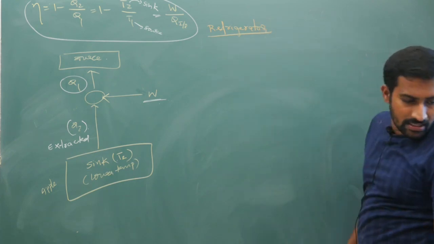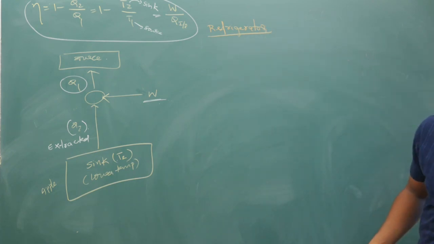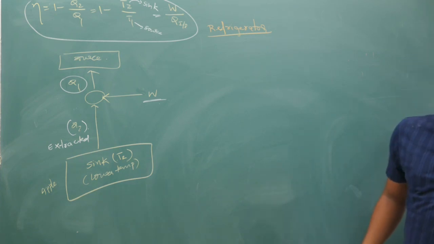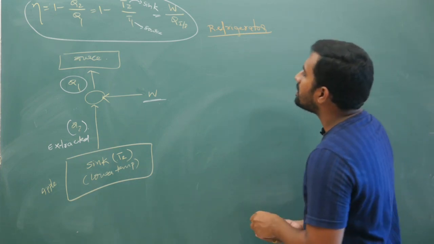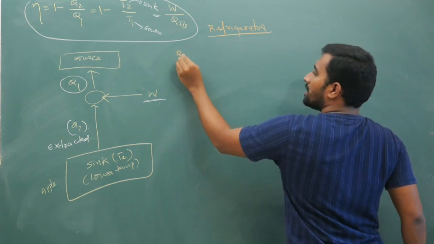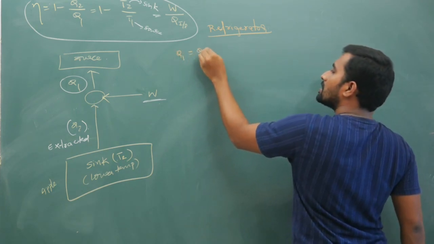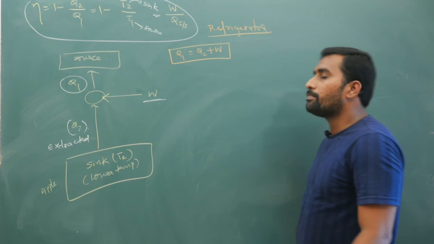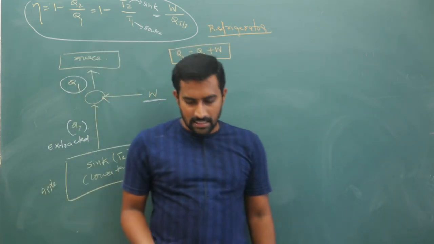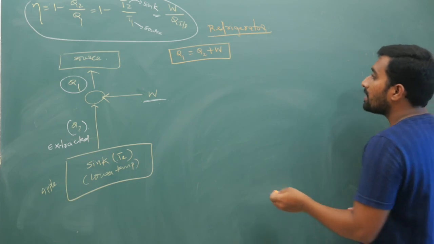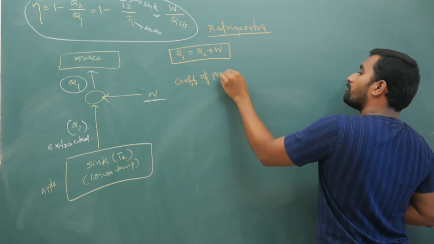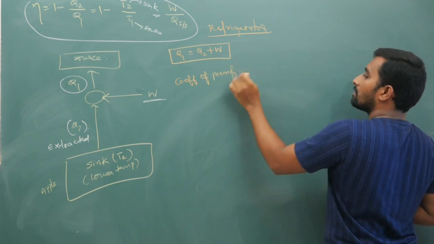Your heading is refrigerator. So for this refrigerator part also we will apply once again the energy conservation theorem: Q1 is equal to Q2 plus W. Previously we derived efficiency. Now here we will define something called the coefficient of performance.